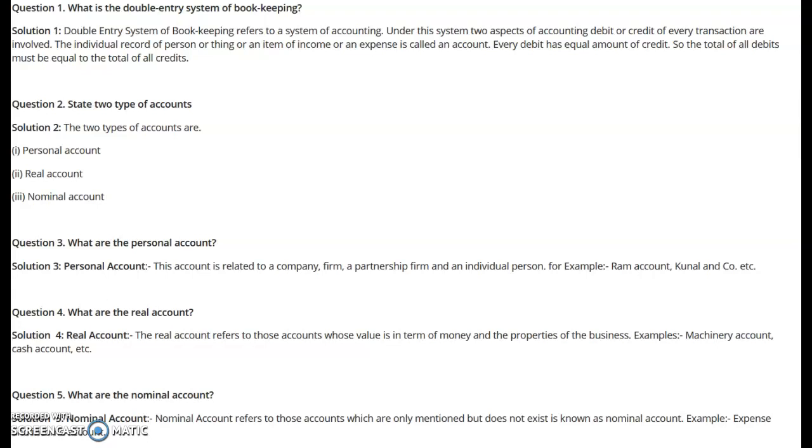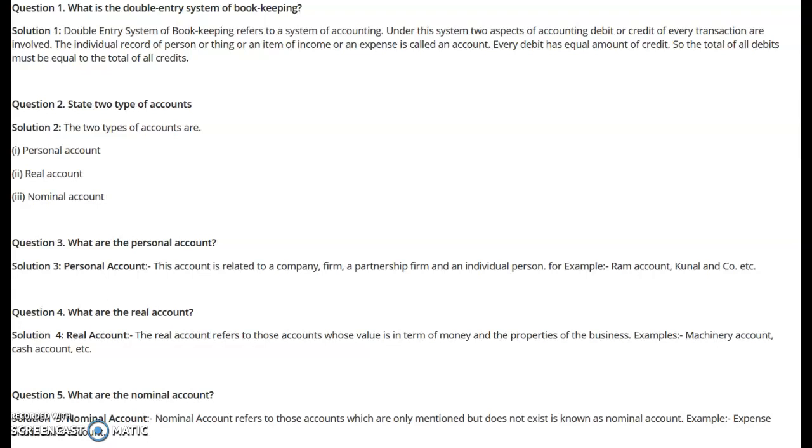So here please understand, as I told you, that an account is a format in which the information relating to a particular heading is recorded. It has 2 sides. The left side is known as the debit side, and the right side is known as the credit side, and we record the information in that. Definitely when we record the information, there are certain rules and regulations on the basis of which we record it, on both sides, the left side known as the debit side and the right side known as the credit side.